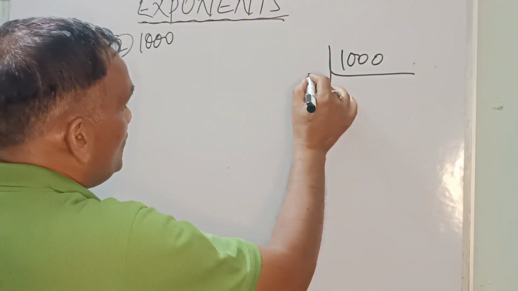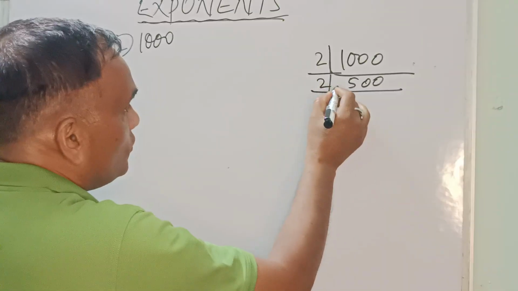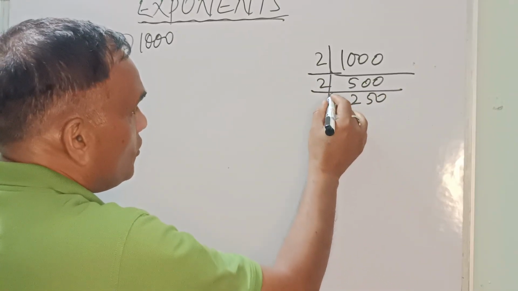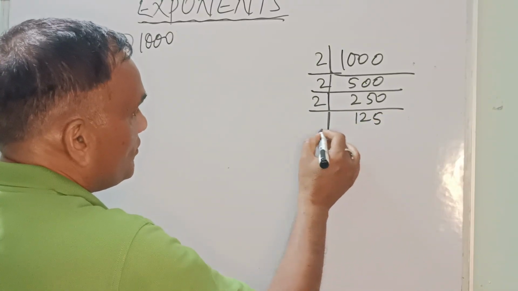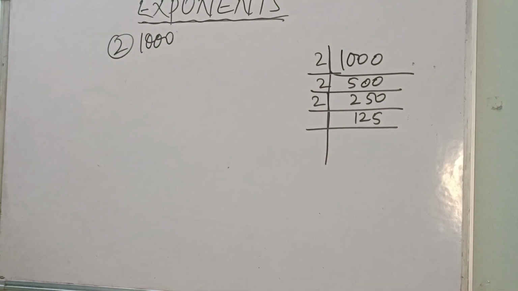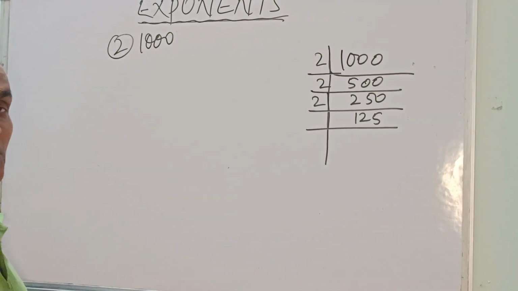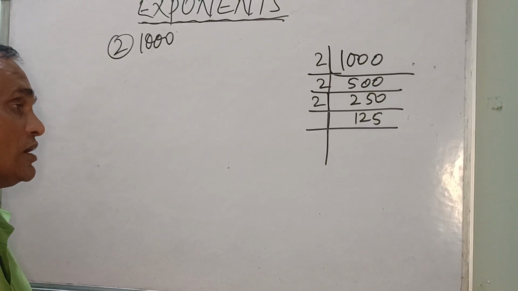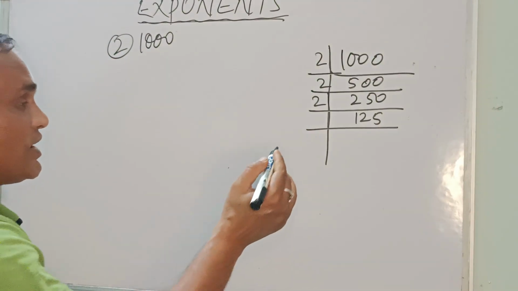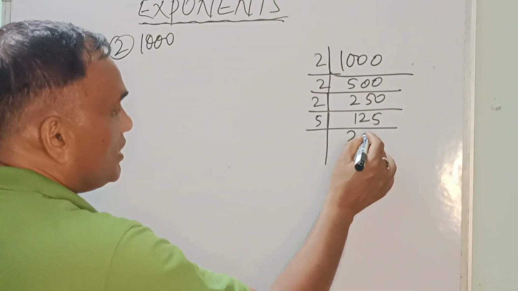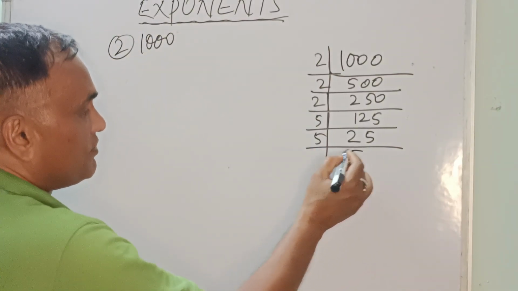Again we'll start with 2. 2 fives are 10, so it is 500. Again 2, so it is 250. Now this 250 will be divided by 2, so here it is 125. Now 125 cannot be divided by 2. Next we take 3, it is not divided. Then 4, it is not divided. Now we take 5: 5 fives are 25. Again it is divided, and again 5 fives are 25.